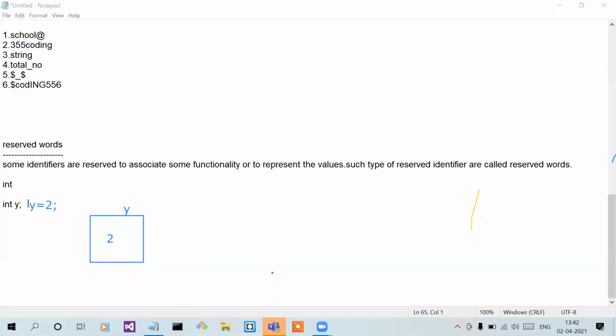Now what happened? If you declare that y variable as int, then now that y only stores a value which is an integer. Simply, this is the meaning of reserve word. Y is reserved so that it stores only integer values.